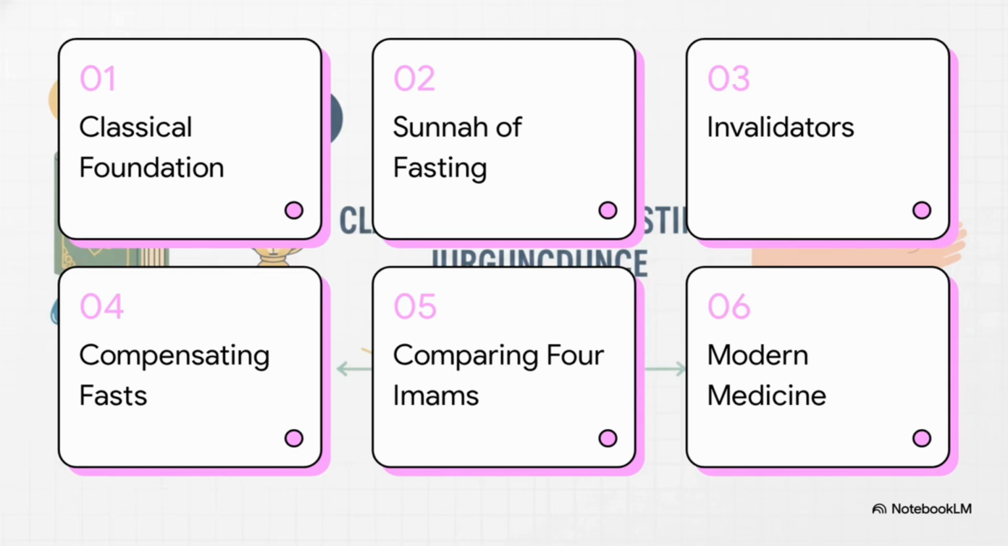Here is what we're covering today. First, the classical foundation. Second, the Sunnah of fasting. Third, what invalidates the fast. Fourth, Fidyah, compensating missed fasts. Fifth, comparing the four imams. And finally, modern medicine and fasting.